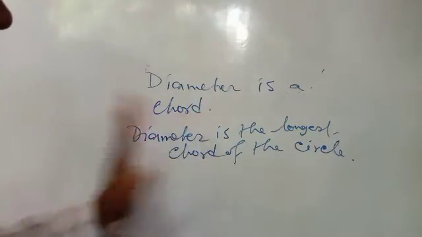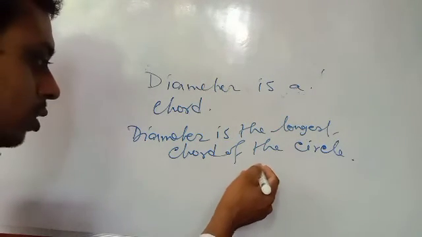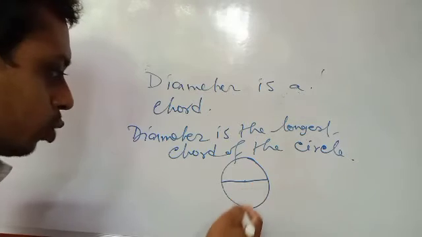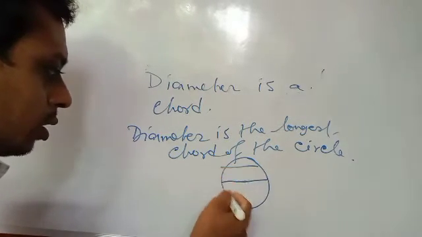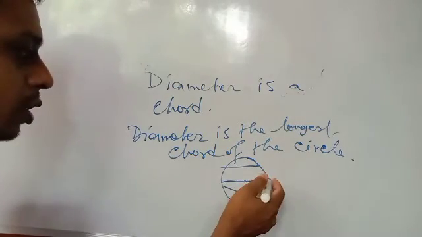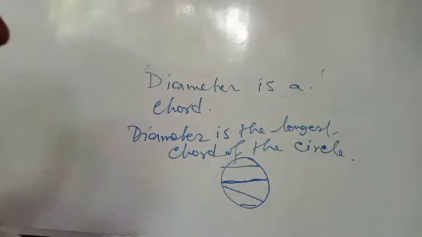Diameter is a chord and diameter is the longest chord of the circle. So if you draw a circle, the diameter length will be maximum, and this one is less than the diameter, this one also is less than the diameter. You will find that the length of the diameter is always greater than any other chord.